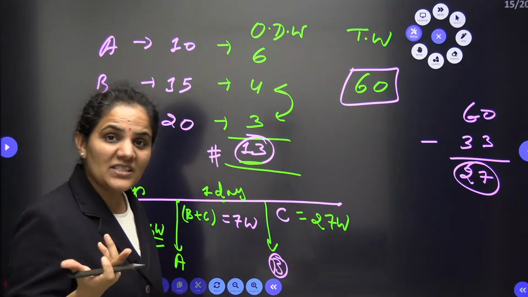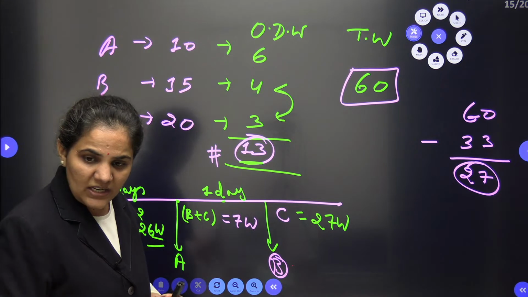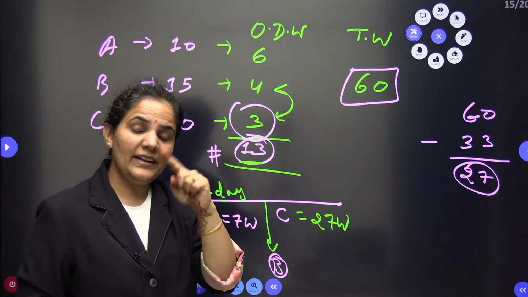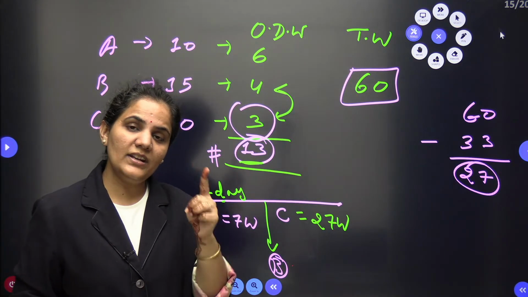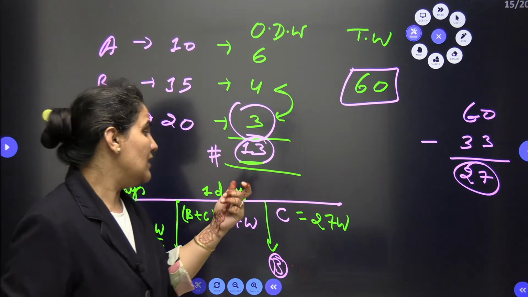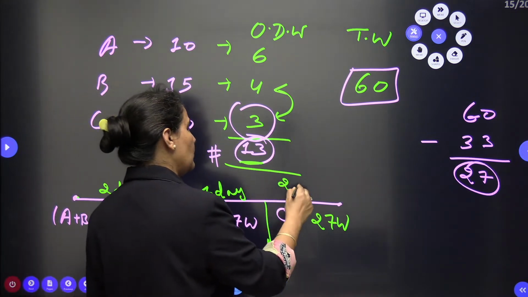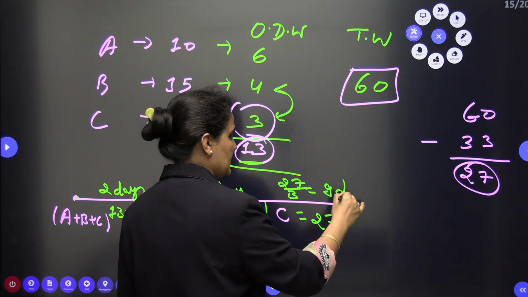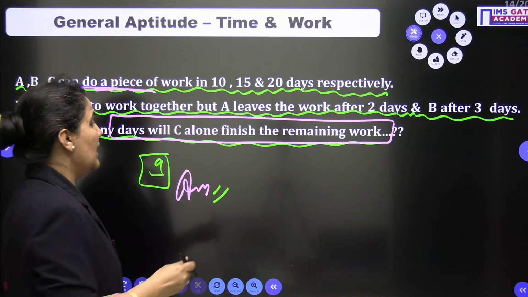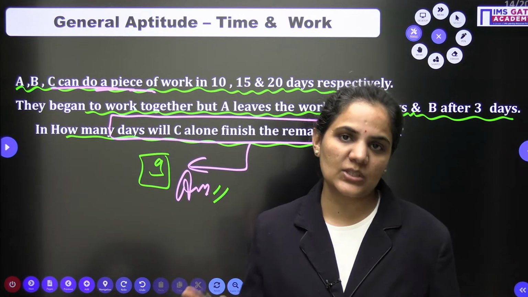Who will do this 27 work? Ma'am, C will do this 27 work. Okay, what is the capacity of C? Ma'am, C can do in one day 3 work, because the one day work of C is 3. So in 27 work, how many days will it take? It will take 27 by 3, means 9 days. The question is asking how many days C alone will finish the remaining work. So C will take 9 more days to complete this work.